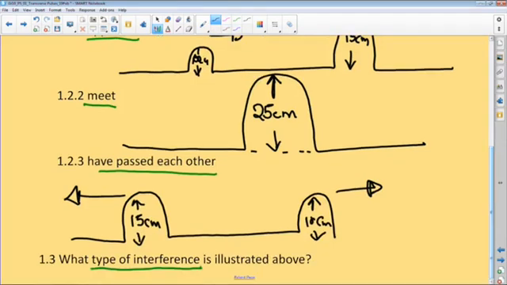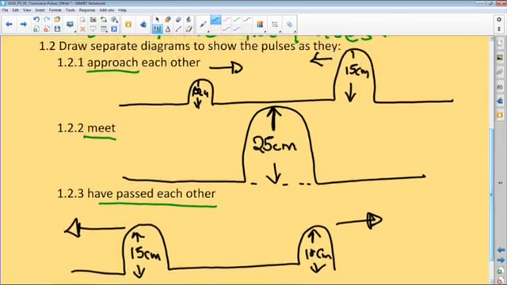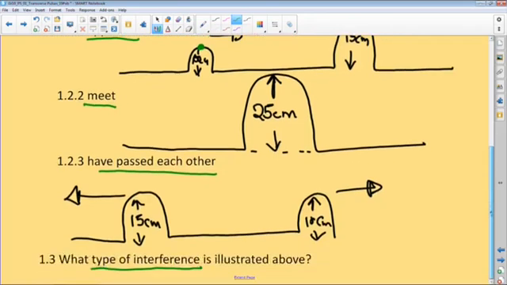Now, I want us to realize that if you go back to when they were approaching each other, we indicated that we have a crest meeting another crest, and a resulting greater disturbance occurred. So in terms of classification, there are two types of interference when superposition takes place. Because we have two crests meeting, we have what we call constructive interference. So these two have met in phase.